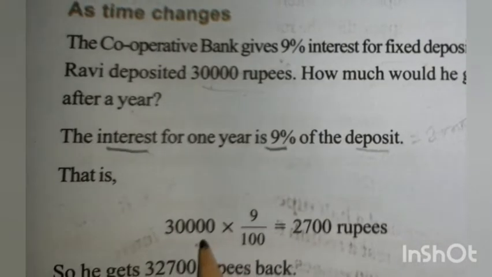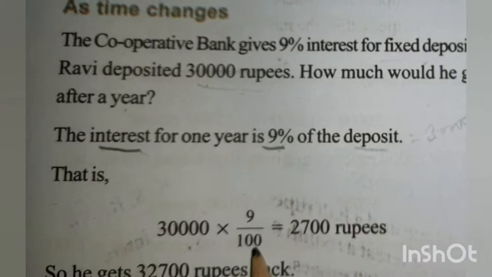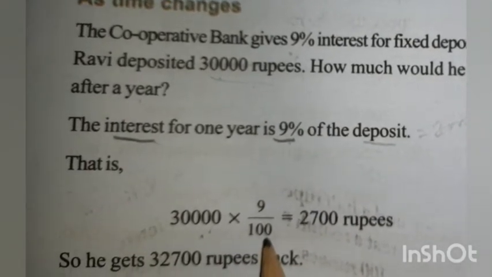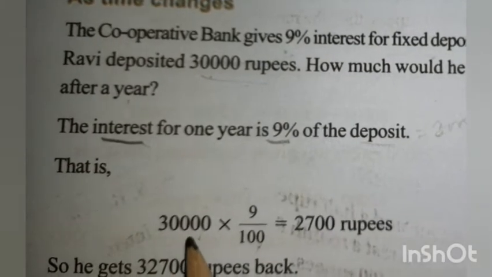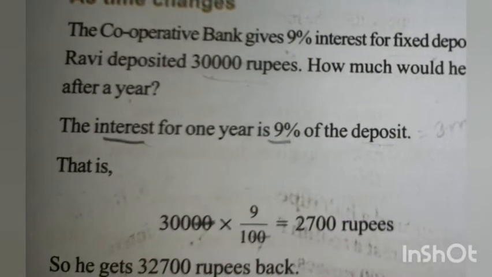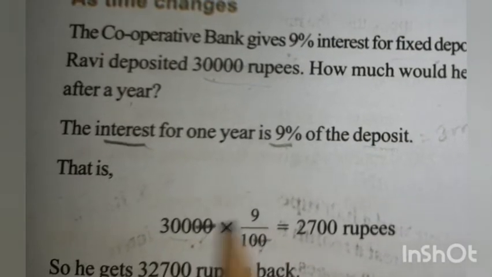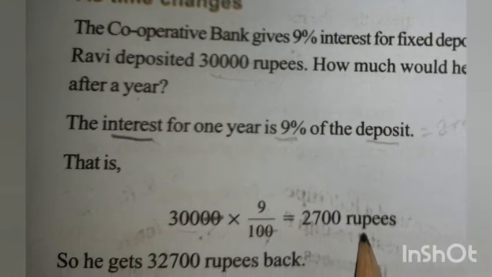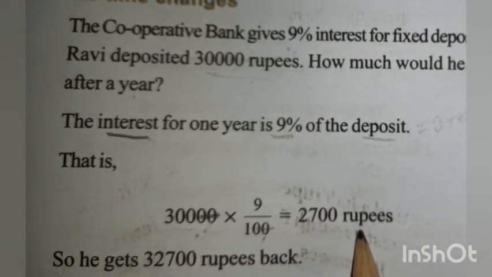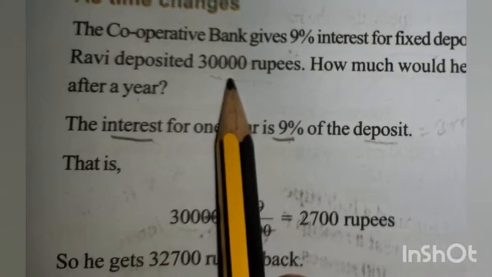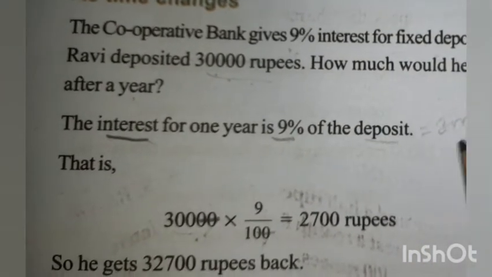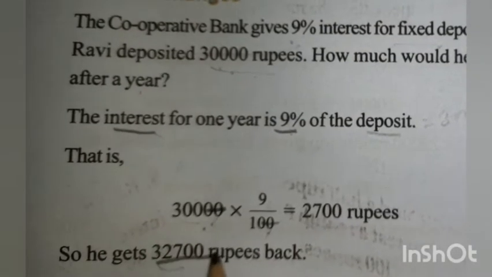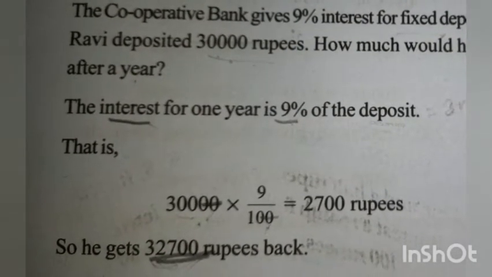So we have to find out how much the amount is after a year. 30,000 into 9% interest, so 9 by 100 you have to find out. That is the amount he gets after 1 year as interest. So 0 is cancelled. Then 300 into 9. 3 into 9 is 27, and 2 zeros. So 2,700 rupees is the interest after 1 year. That interest is added with this amount: 30,000 plus 2,700. So 32,700 rupees he is getting as the total amount.